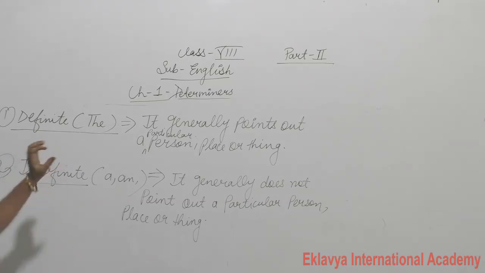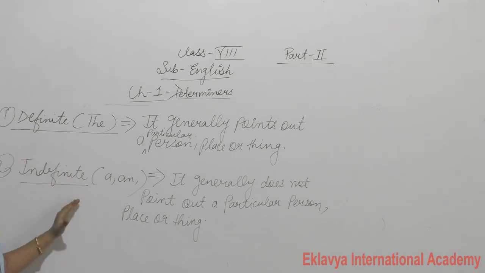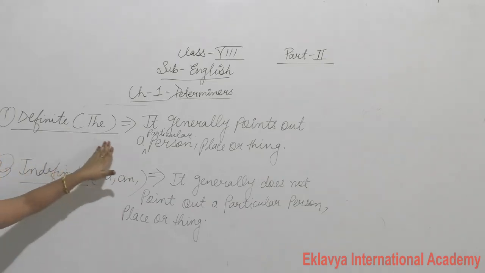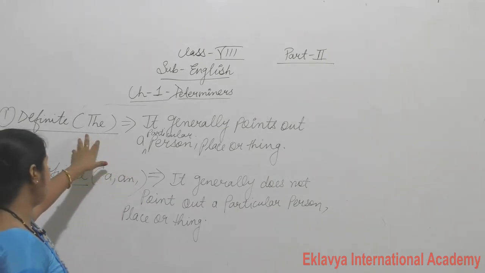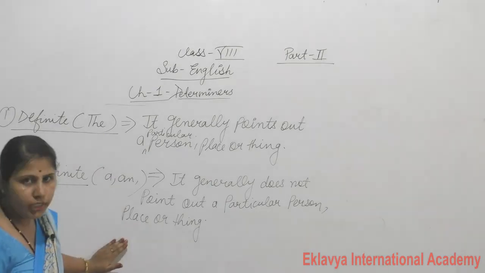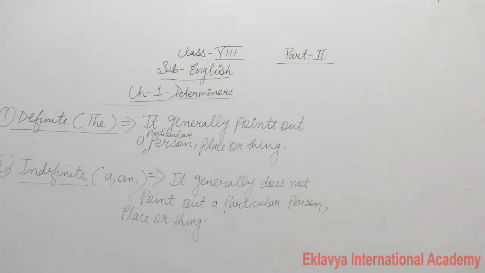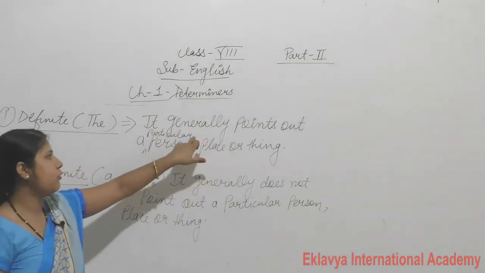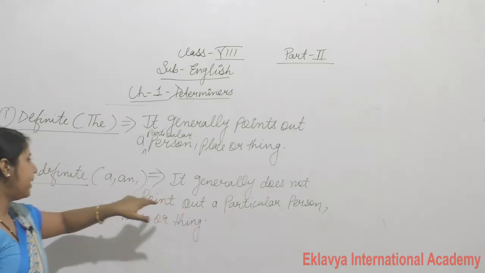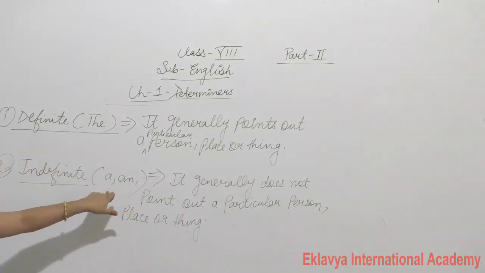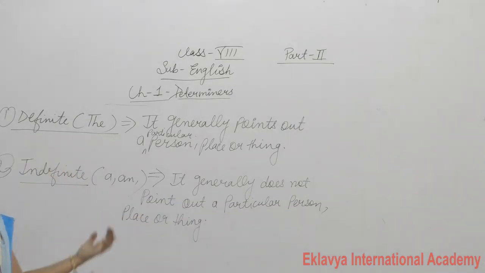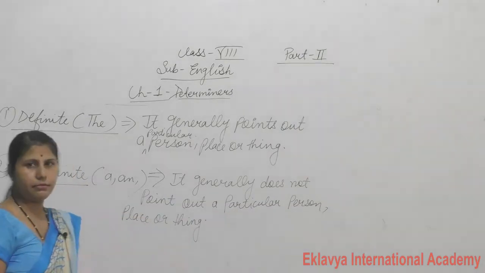So this is called indefinite article. So this is the small meaning or small definition of the definite and indefinite article. So you all write down this definition also. Means definition of definite article and definition of indefinite article. Write down. Means it generally points out a particular person, place or thing, but in A or AN case, it generally does not point out a particular person, place or thing.